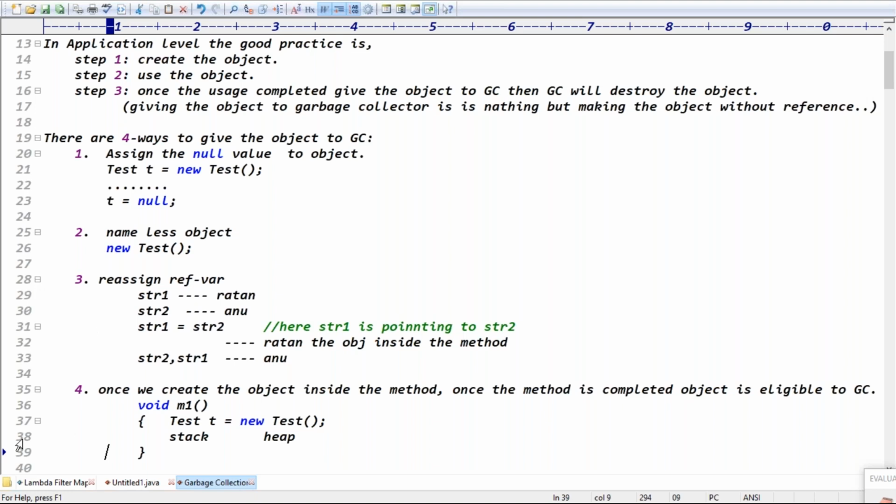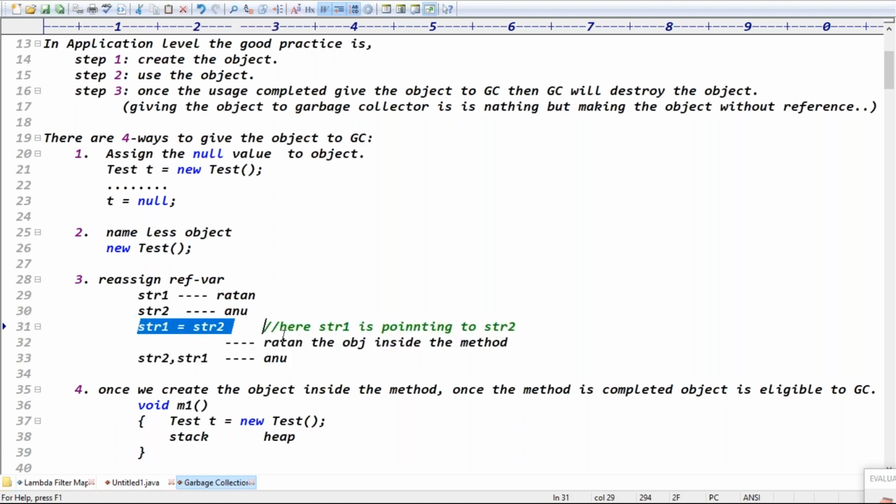The system does it on its own, but in the above three cases we are doing it ourselves. If we create a nameless object, then once our process is done, it will be destroyed. The second approach is with strings, where we are doing it manually, pointing str2 to another string reference.